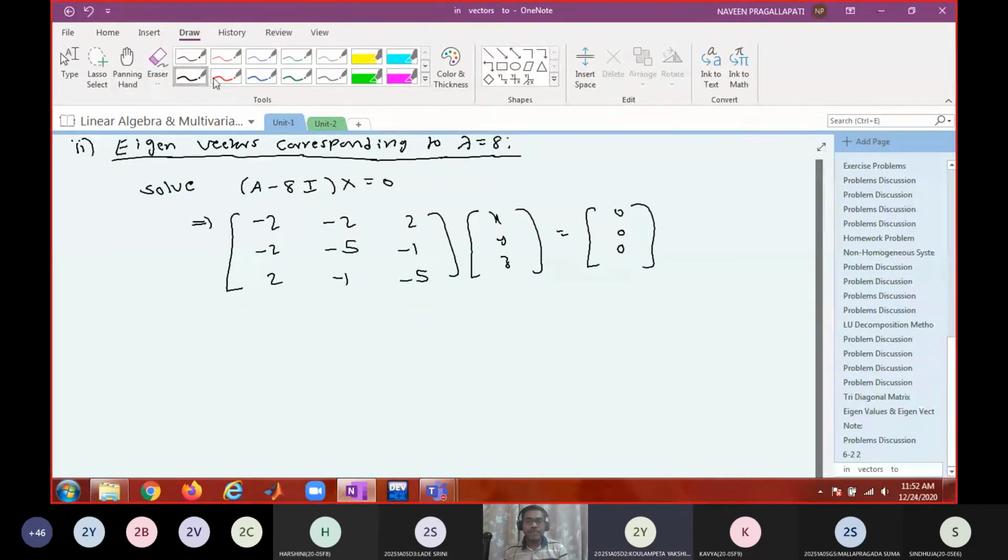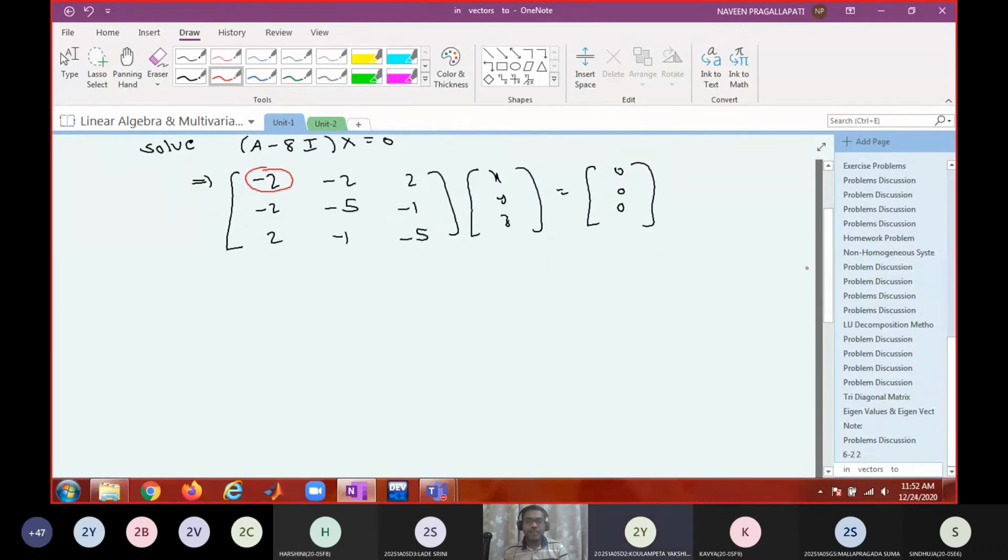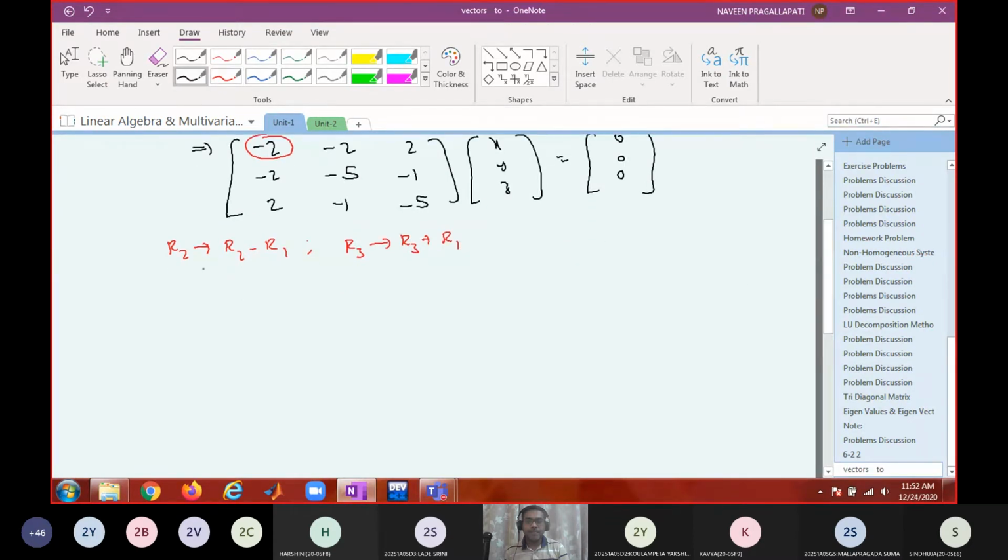Now convert into echelon form. R2 gets R2 minus R1. R3 gets R3 plus R1. Why I'm writing implies is because I'm connecting equations, previously expressions, equivalent.